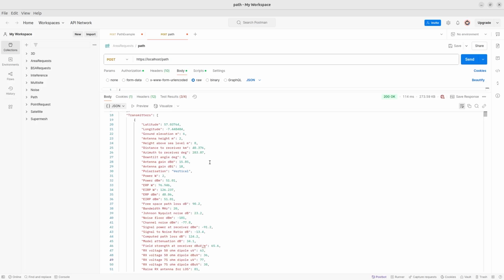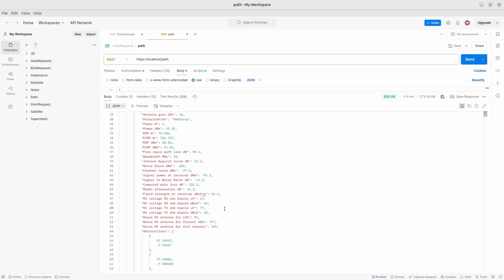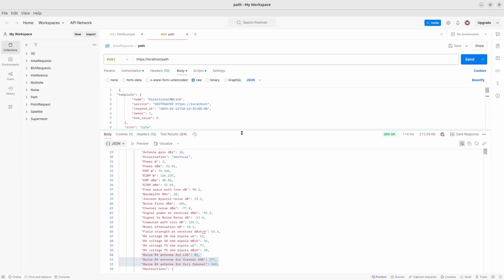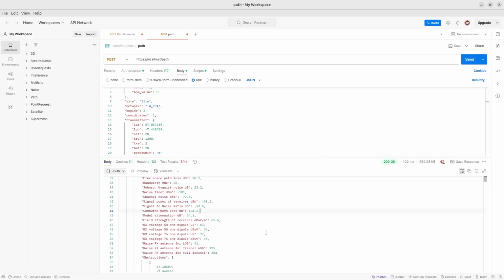What's also included is a number of outputs which are quite important, such as the height to achieve line of sight, as well as full Fresnel zone. With my current settings, I can see that I need to increase the height of my transmitter to achieve line of sight. Even by using a 20-meter mast, I still need to increase the height due to line of sight and the Fresnel zone being impeded.